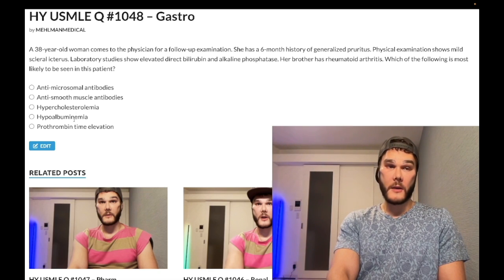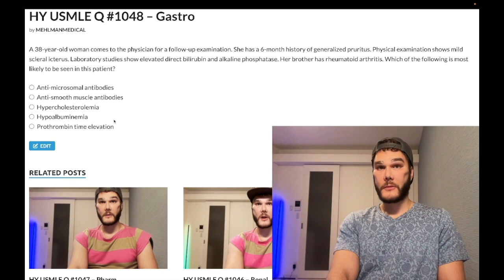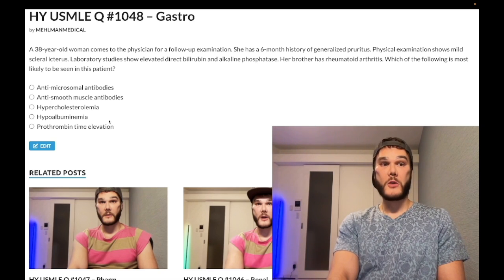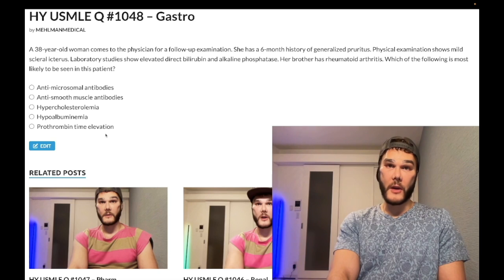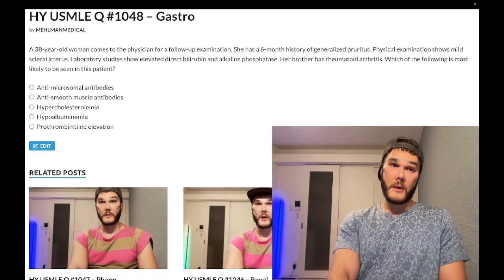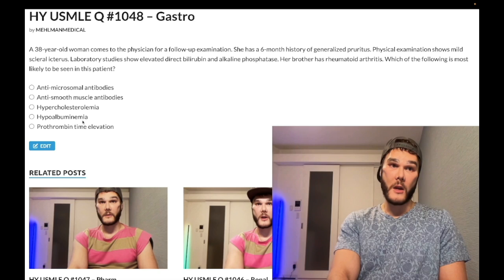Choice D, wrong answer. Choice E, prothrombin time elevation, wrong answer. So similar to choice D. And by the way, this is how you can probably eliminate both of them, in that you see them in advanced stages of cirrhosis. So you can't say one is better than the other for D or E. That's how they're both wrong.